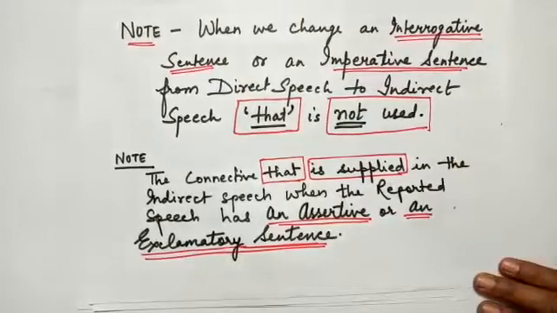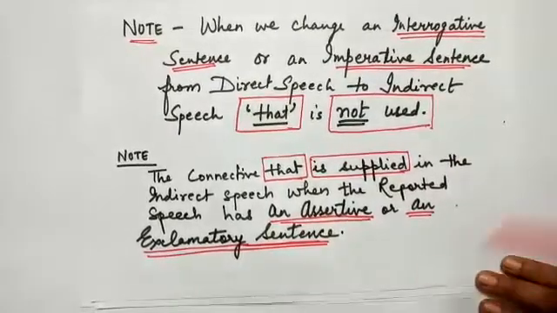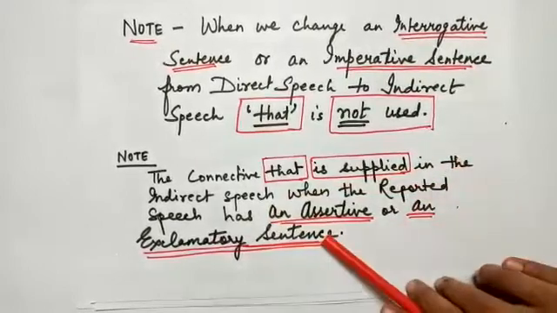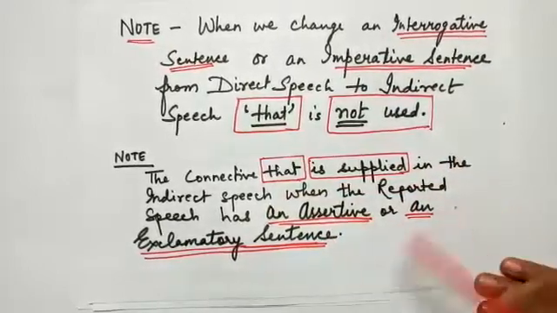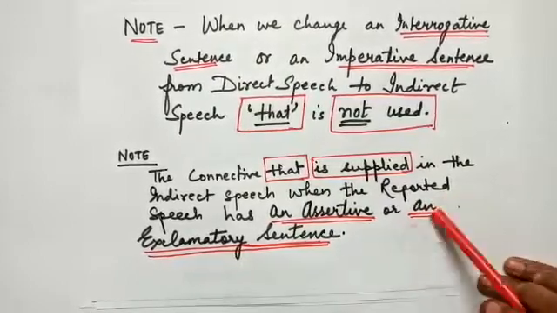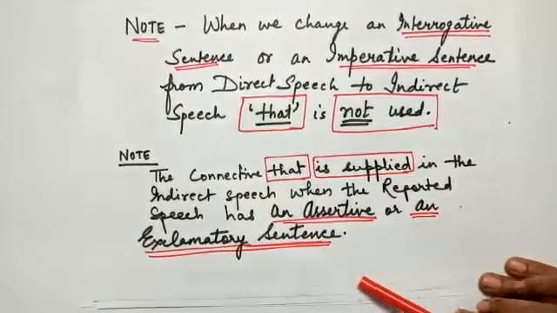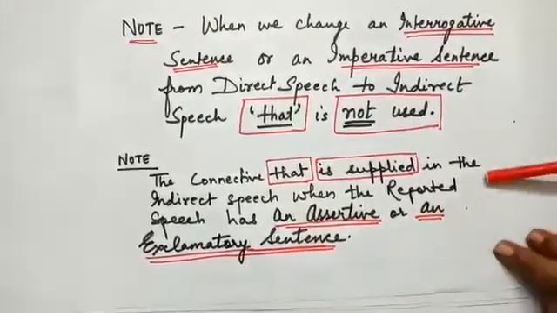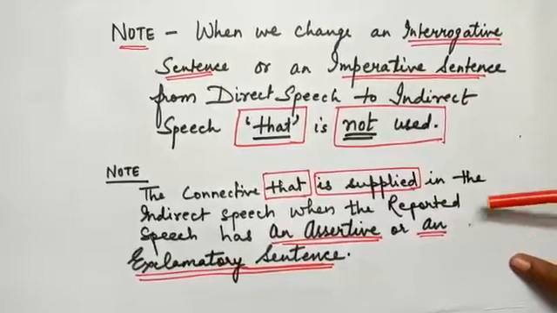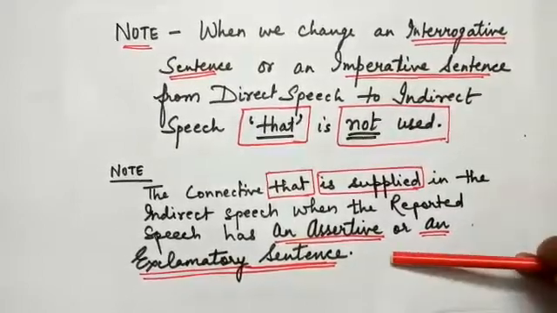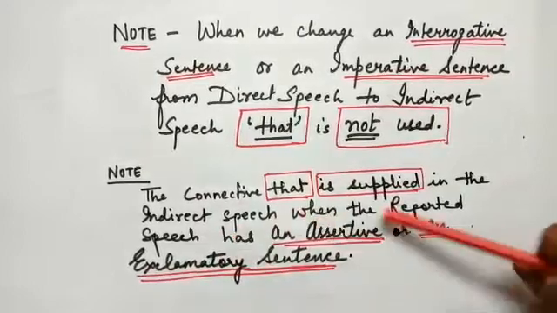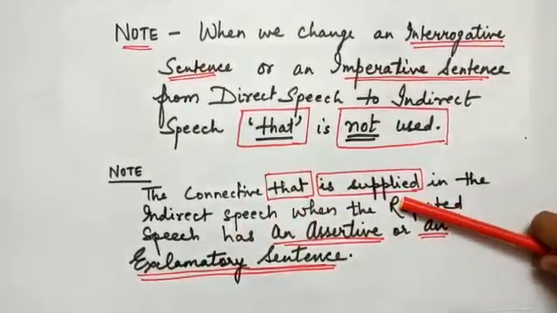Another thing which we need to keep in mind is that the connective that is to be supplied in the indirect speech when the direct speech has an assertive or an exclamatory sentence. So if the reported speech has an assertive sentence or an exclamatory sentence, then the connective that is to be supplied.